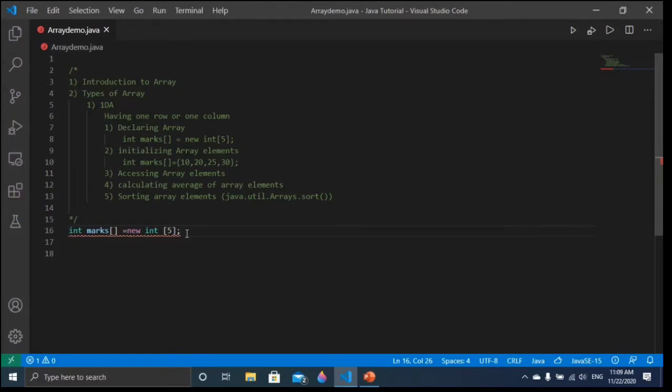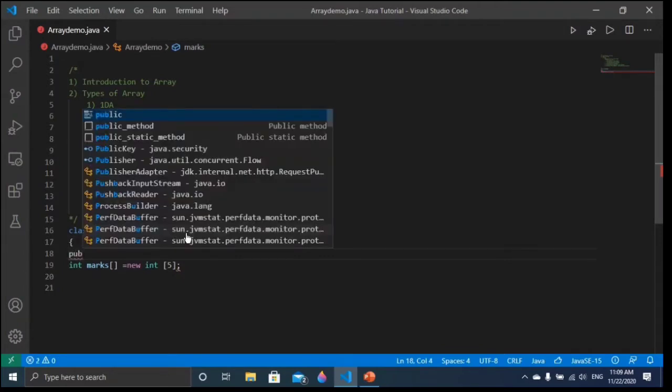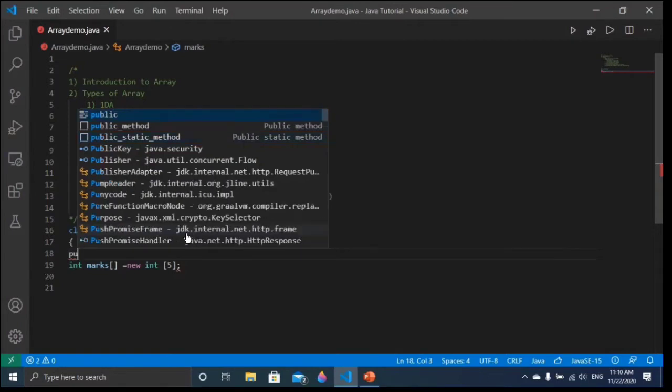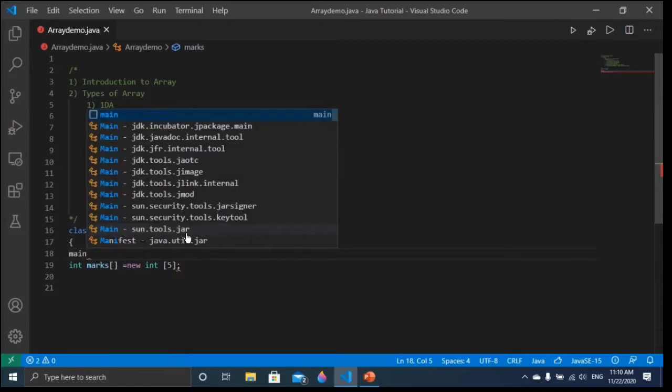So let me show you how this is empty. Here I am going to write the class ArrayDemo. Okay, so this is my class name. Then public static void main, or simply if I write main over here, you can see main is here.